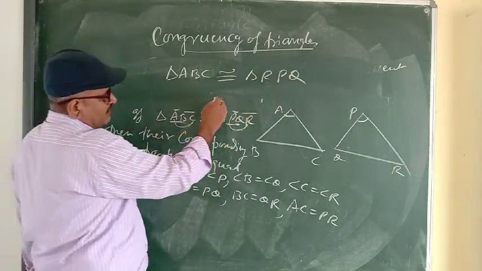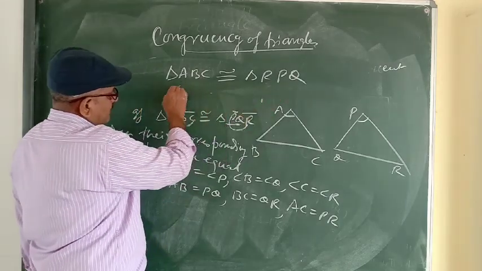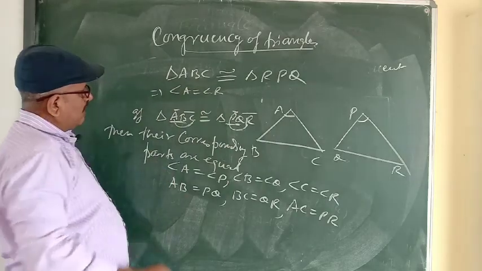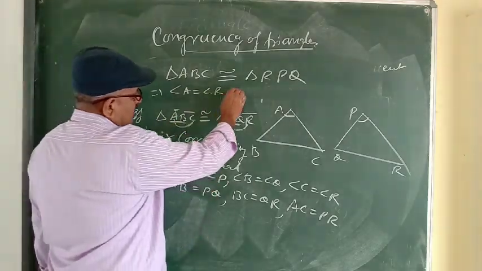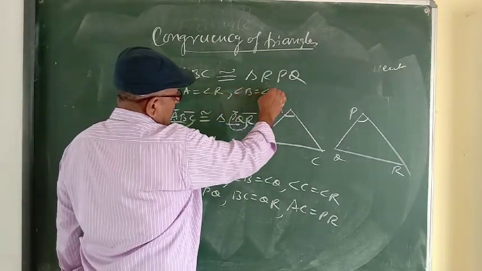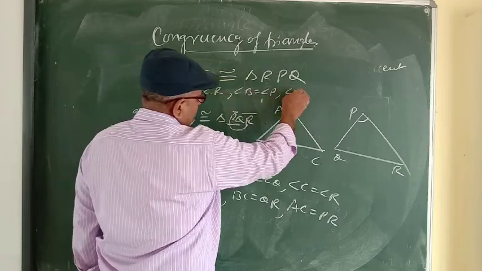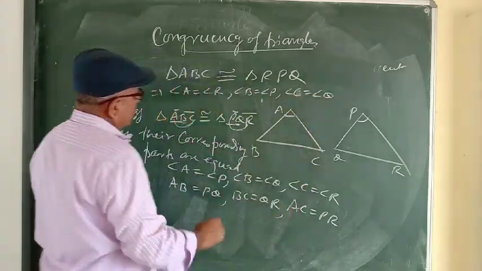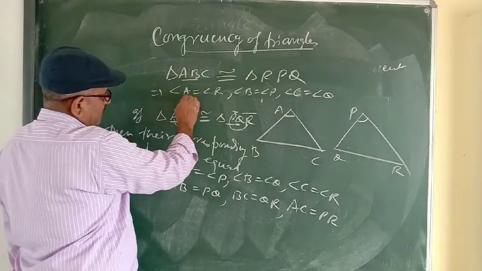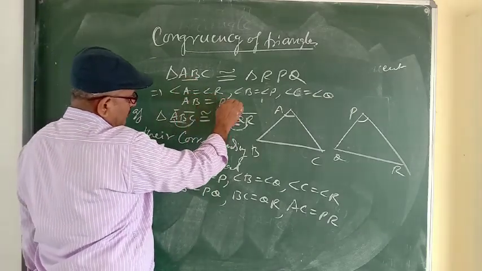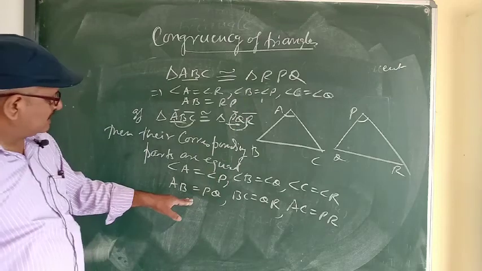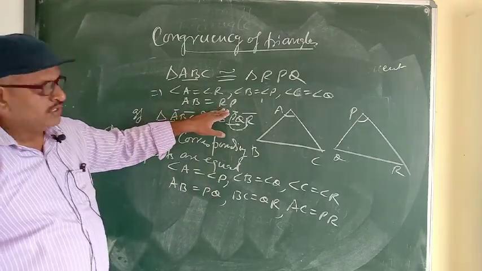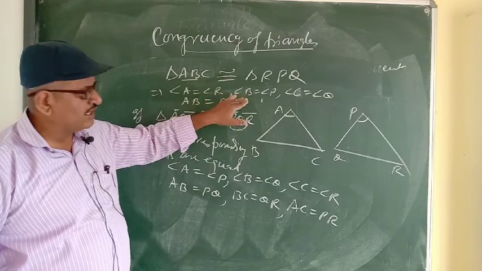Reason: if it were congruent to RPQ, then we would write angle A equal to angle R, angle B equal to angle P, and angle C equal to angle Q. And for sides, we would write AB equal to RP. But here AB is equal to PQ, so corresponding sides are not equal.